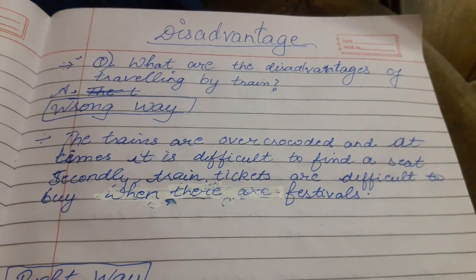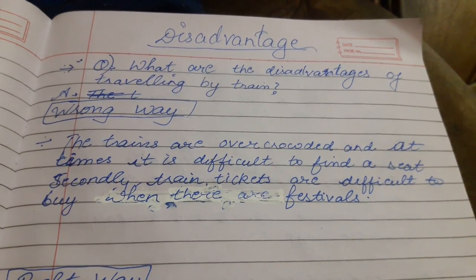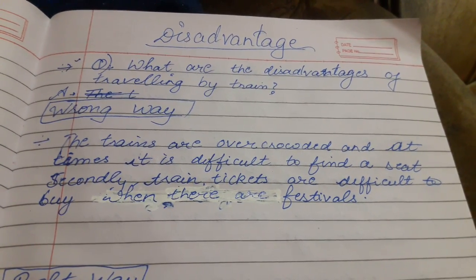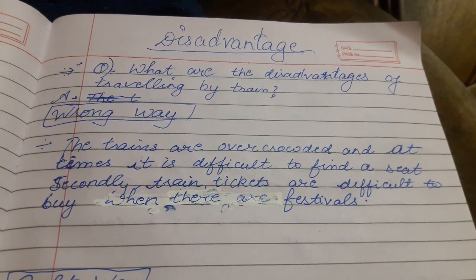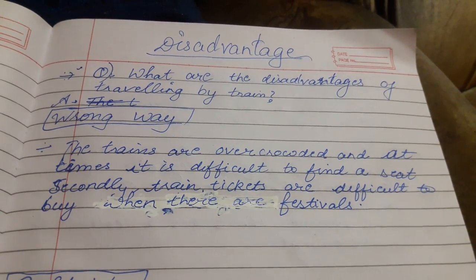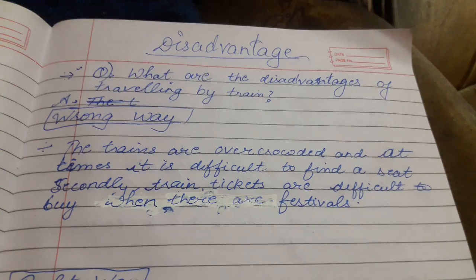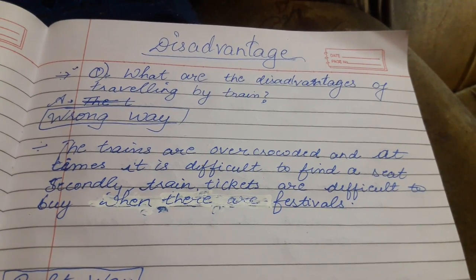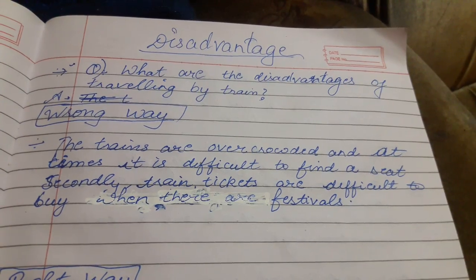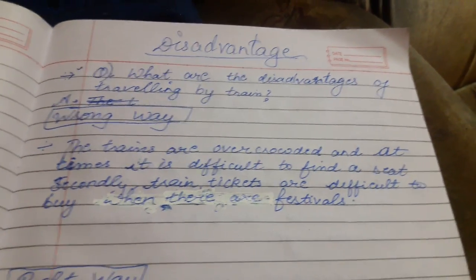Now let's have a look how we are going to answer these disadvantage questions. Now here also I am covering the wrong way to answer these questions. First, what are the disadvantages of traveling by train? The wrong way would amount to the direct start of the answer. The trains are overcrowded and at times it's difficult to find a seat. Secondly, the train tickets are difficult to buy when there are festivals.